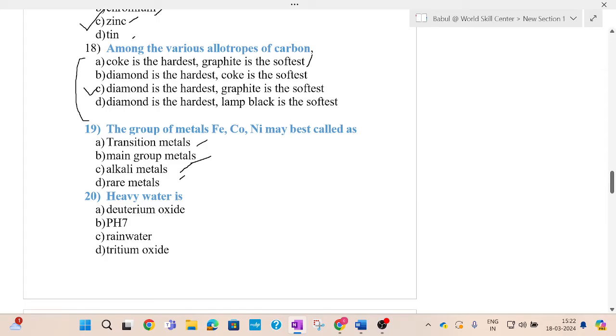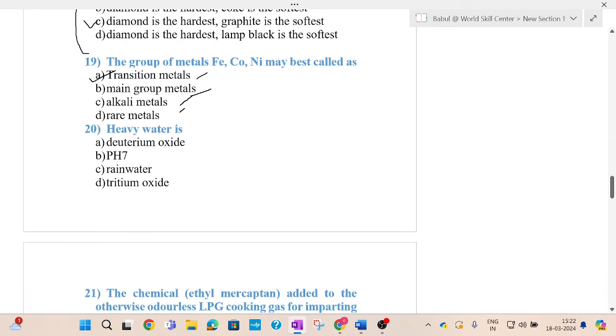So the answer for this question is transition metal, which is written on option A. Iron, cobalt, nickel, that group comes under transition metal. So the answer to question 19 is A, that is transition metal.